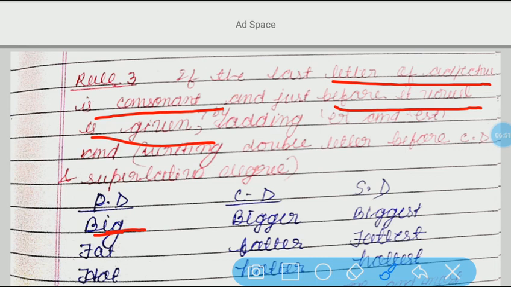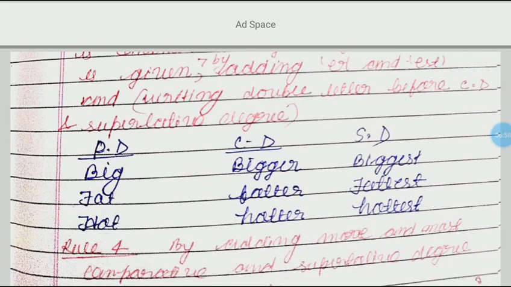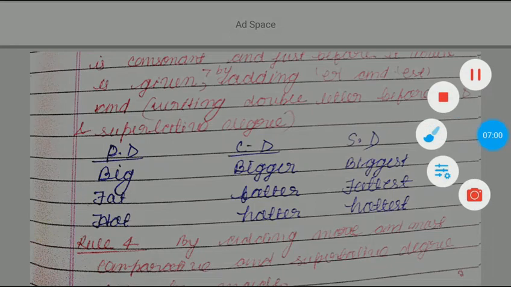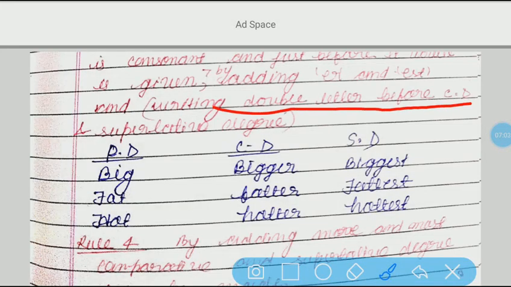Comparative degree and superlative degree respectively. Remember, one more point I have written here: writing a double letter before the comparative and superlative endings. Of course we can change the form from positive to comparative by adding ER and EST, but we have to write the double letter of the consonant also.